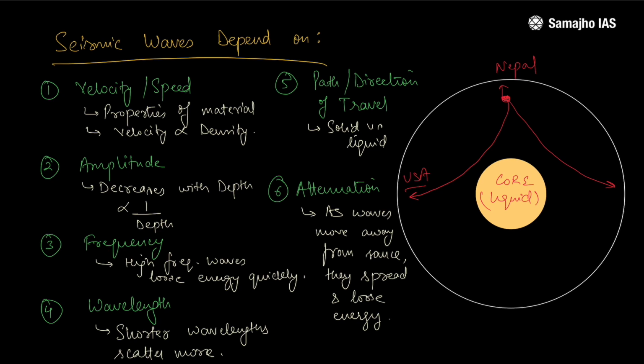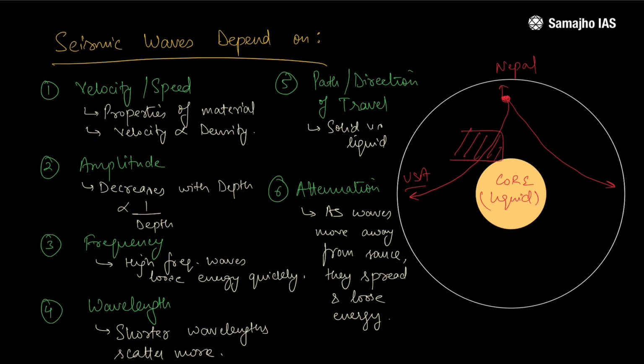It helps us find out the epicenter, because different seismographs at different locations on the earth would get the waves at different intervals. They can trace it back to where the epicenter could be present or the focus would be present. It helps us understand the interior of the earth as well, which is a very important point because there could be some discontinuity in between.